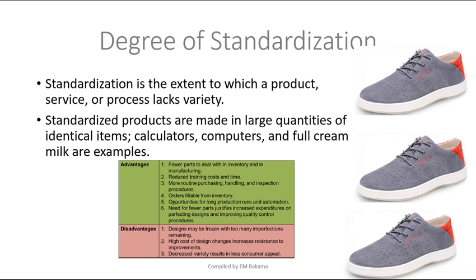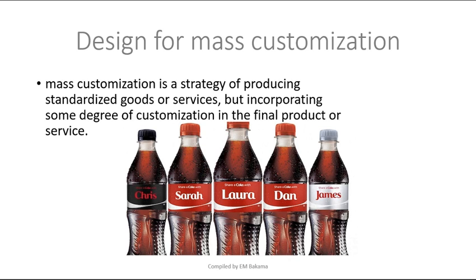And many customers do not want to buy standard products now because companies understand this, so what they do now is go for mass customization. Mass customization in short is a strategy of producing a standard product or service, but incorporating some degree of customization to the final product. This is what Coca-Cola understood.